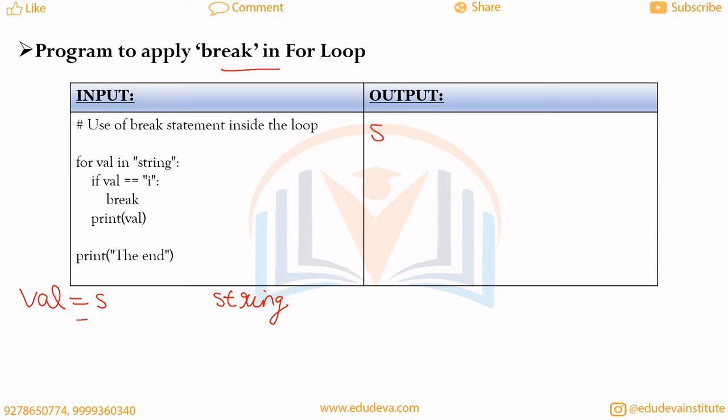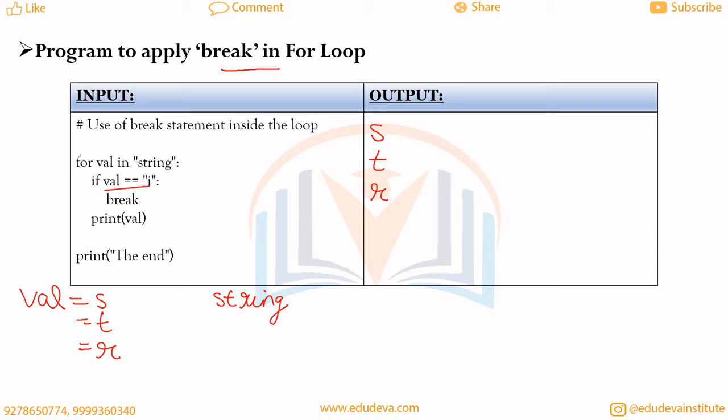After that the new value of val will be t, and the if condition will again be false, so it will print t again. Now the new value of val will be r, and the condition r double equal to i will be false again, so it will print the value of val, which is r.